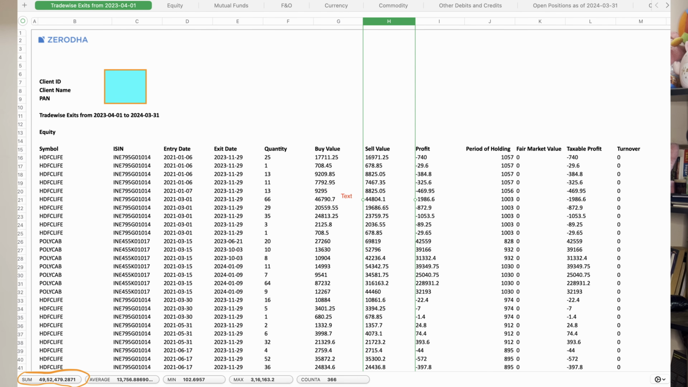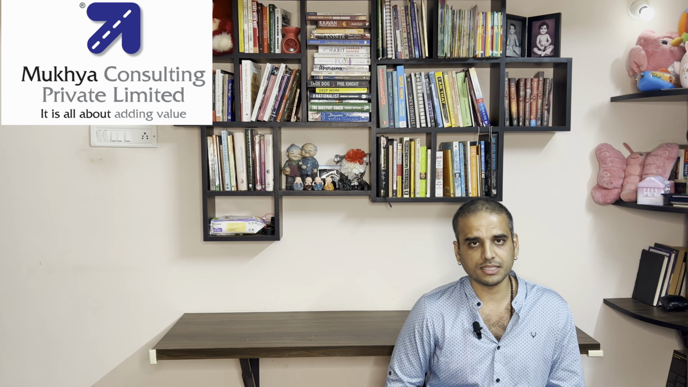I'm going to show you two more screenshots. These were shared by my client from a Zerodha account. If you look at the first screenshot, I have selected the sell value column, and at the bottom left corner, I've highlighted the total of that column, which comes to around 49,52,479. This is almost the same as what you can see in the TIS, with a difference of about 40,000 rupees, which can be treated as immaterial in this case.